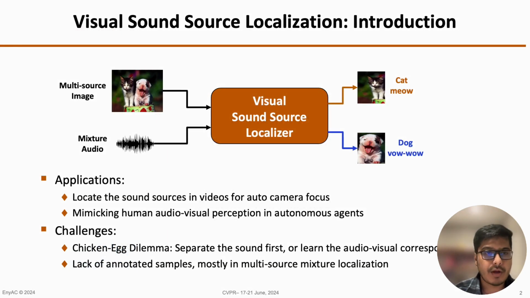So let's introduce the problem of visual sound source localization. Here we can see we have a multi-source image and a mixture audio, and both of these go into the visual sound source localizer, and it localizes the sounding region of the cat and also the sounding region of the dog. The potential applications are locating the sound sources in videos for autofocusing the camera. And this project also aims to mimic human audiovisual perception to introduce in autonomous agents.